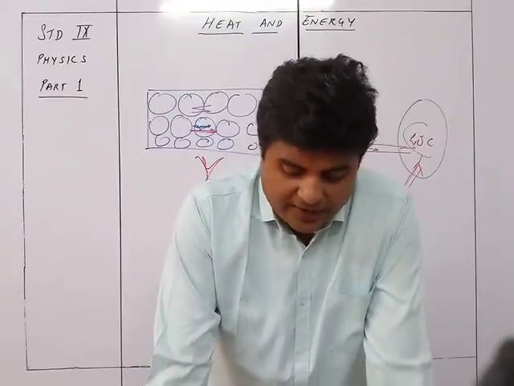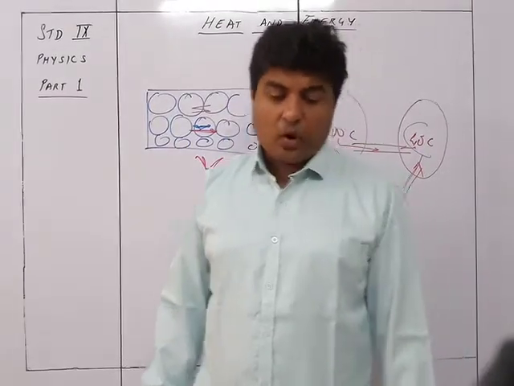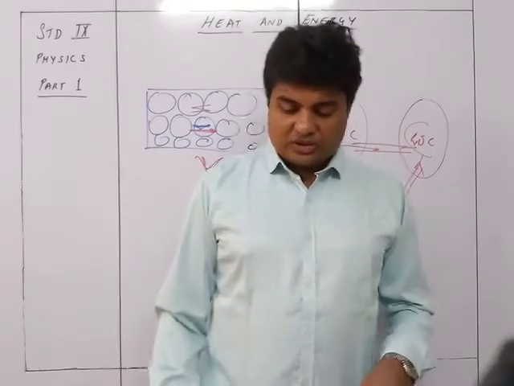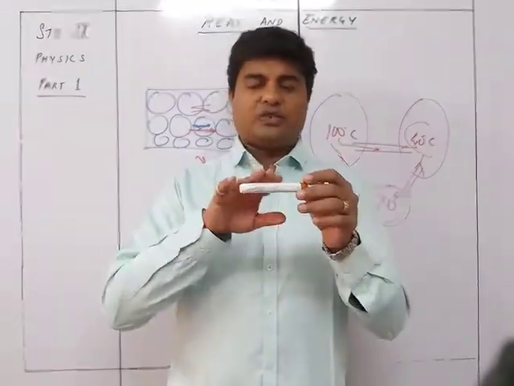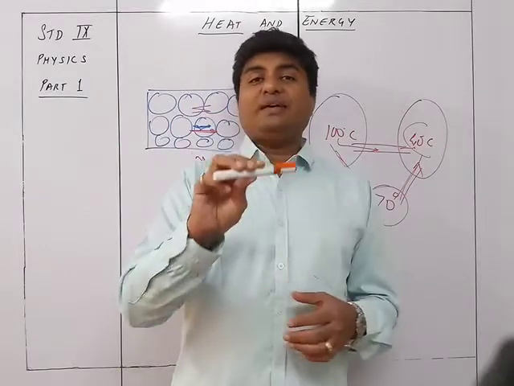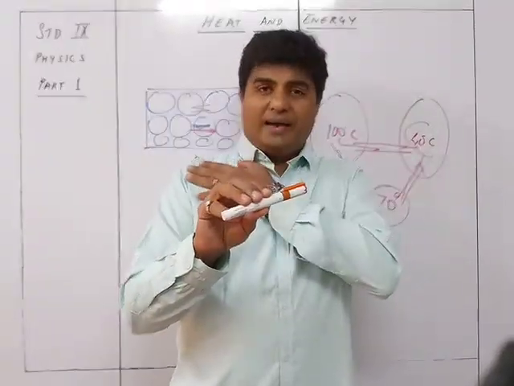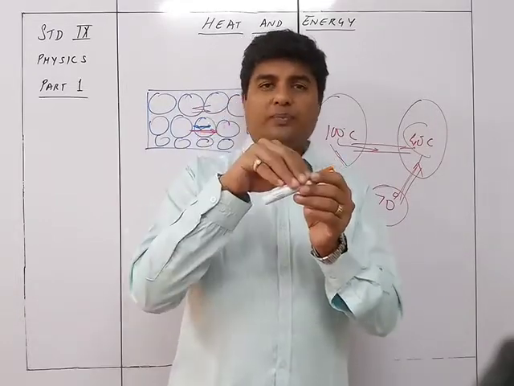On touching, a body appears too hot to us when heat energy flows from the body to our hand. So when I touch, suppose I take this pen, and if I feel that the pen is cold, what is happening? The heat from my body is going to travel to the pen.